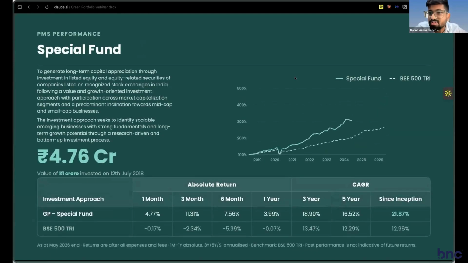I'll just move on to some of the other funds as well very quickly, and then probably we can do a very short Q&A on any of the offerings that were discussed. And other than that, I'll also be sharing our contact details.